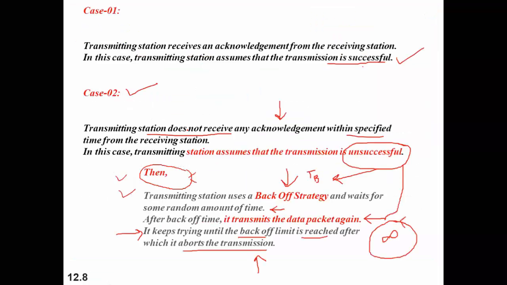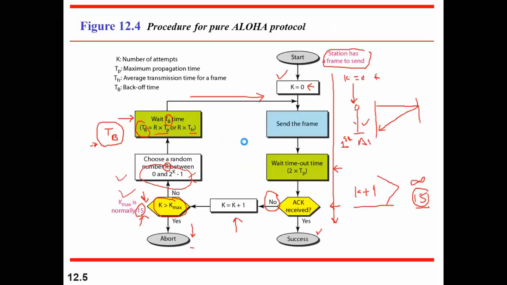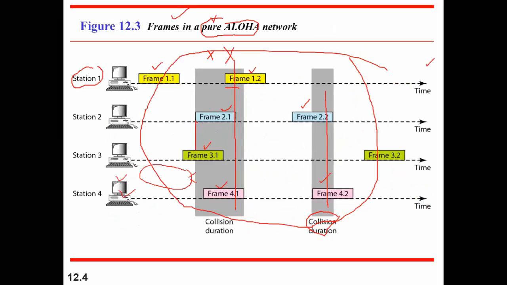In the previous case, in pure Aloha, you can see the problem, the vulnerability is there. The station is sending in the middle of the frame. You can see this one. Here, in the middle of the frame they have started. Here also. So the vulnerability is 2 times the frame time. That's why. Here also you can see in the middle of the time frame.